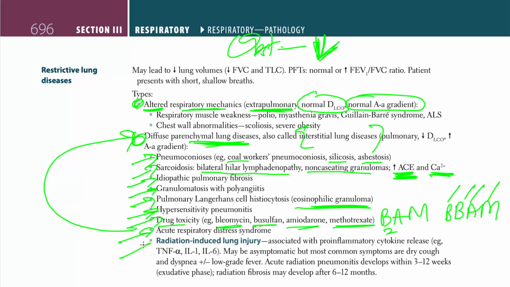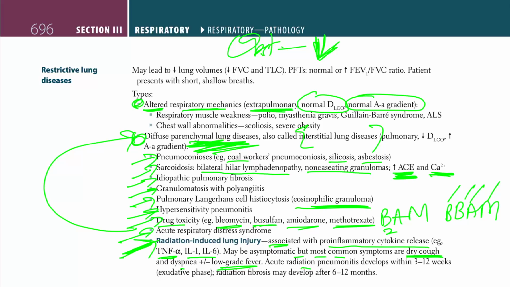Now, the other thing that is very high yield is radiation-induced lung injury, also causing parenchymal lung disease, in which it is associated with pro-inflammatory cytokine release: TNF-alpha, IL-1, IL-6. It may be asymptomatic, but the most common symptoms are dry cough, dyspnea, and low-grade fever.